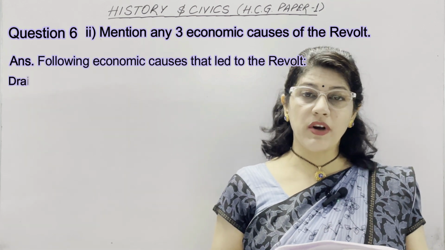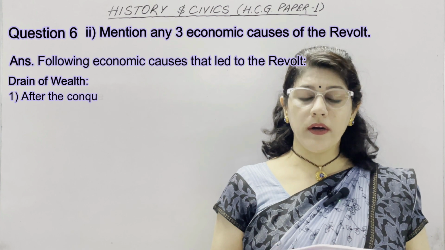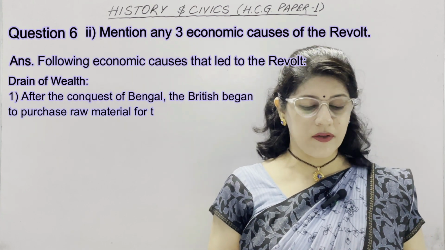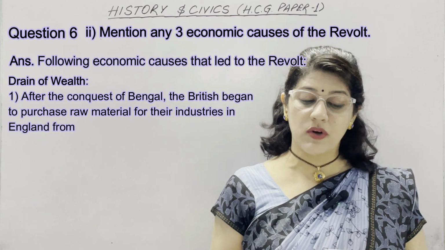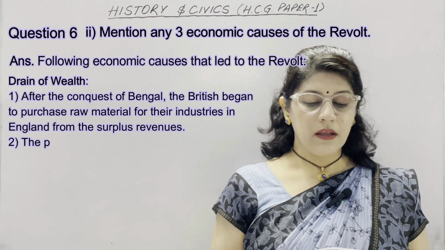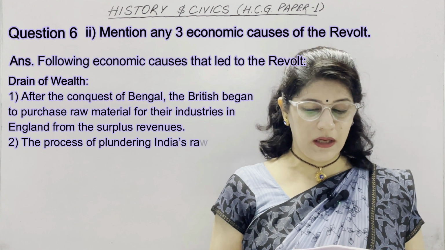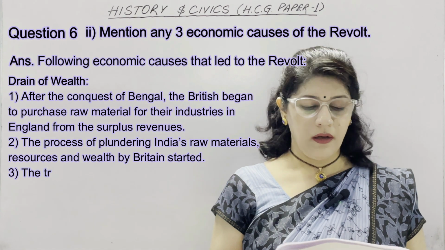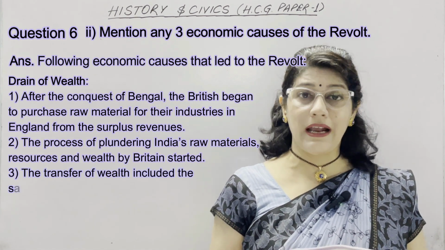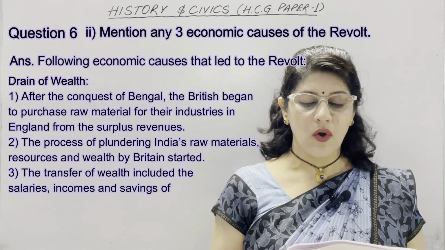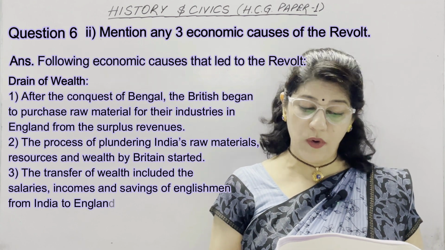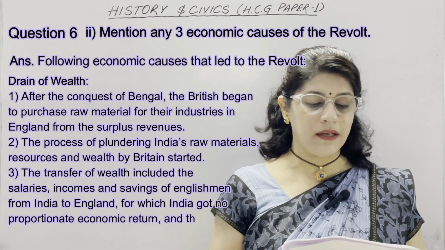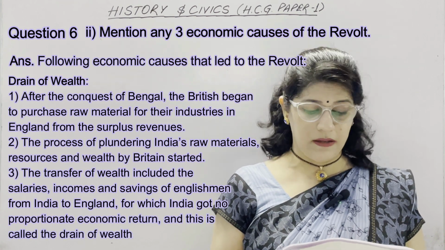Second heading is drain of wealth. After the conquest of Bengal, the British began to purchase raw materials for their industries in England from the surplus revenues. Second, the process of plundering India's raw materials, resources and wealth by Britain started. Third, the transfer of wealth included the salaries, incomes and savings of Englishmen from India to England, for which India got no proportionate economic return, and this is called drain of wealth.